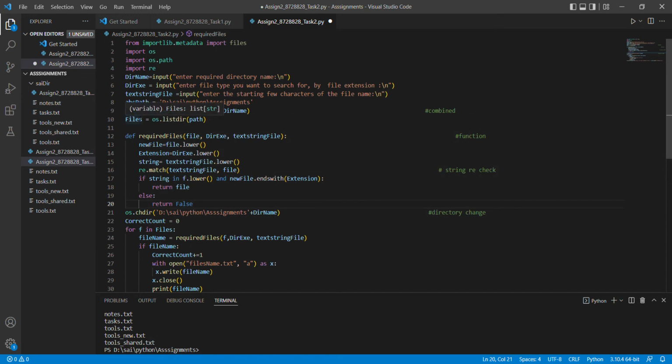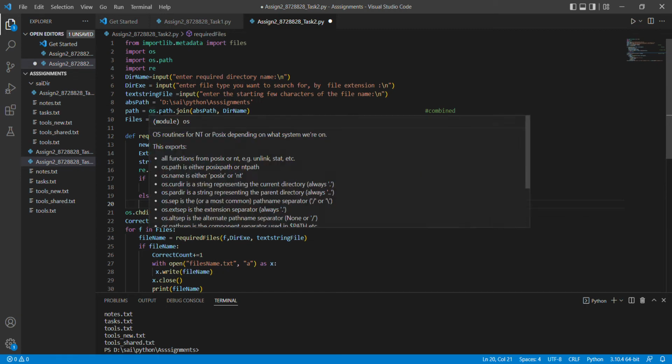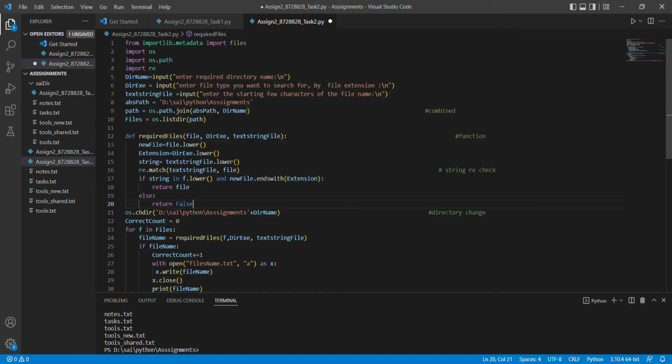Later we need to check the path, which we did the same as in the first one. We need to combine os.path along with the absolute path and the directory name here. Next, these should be allocated in the files.